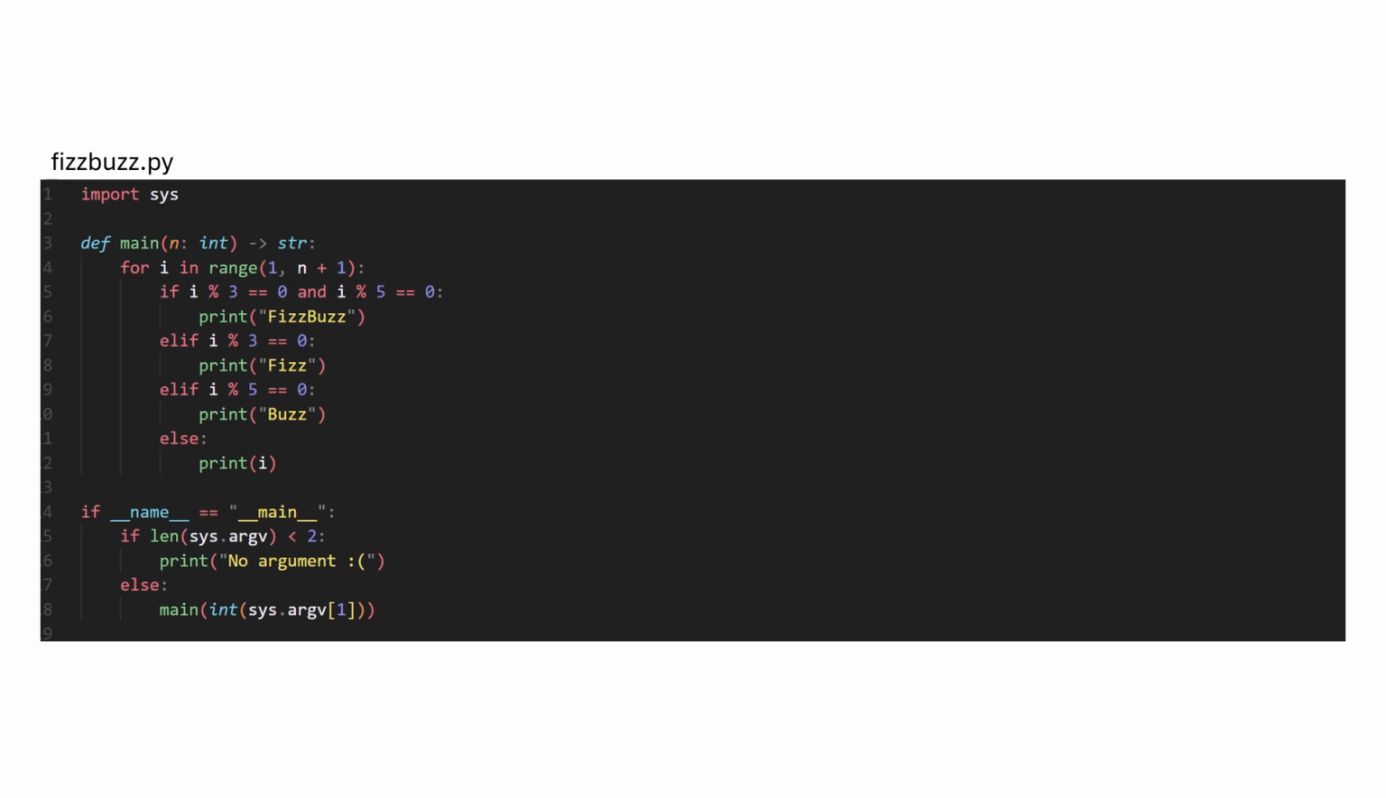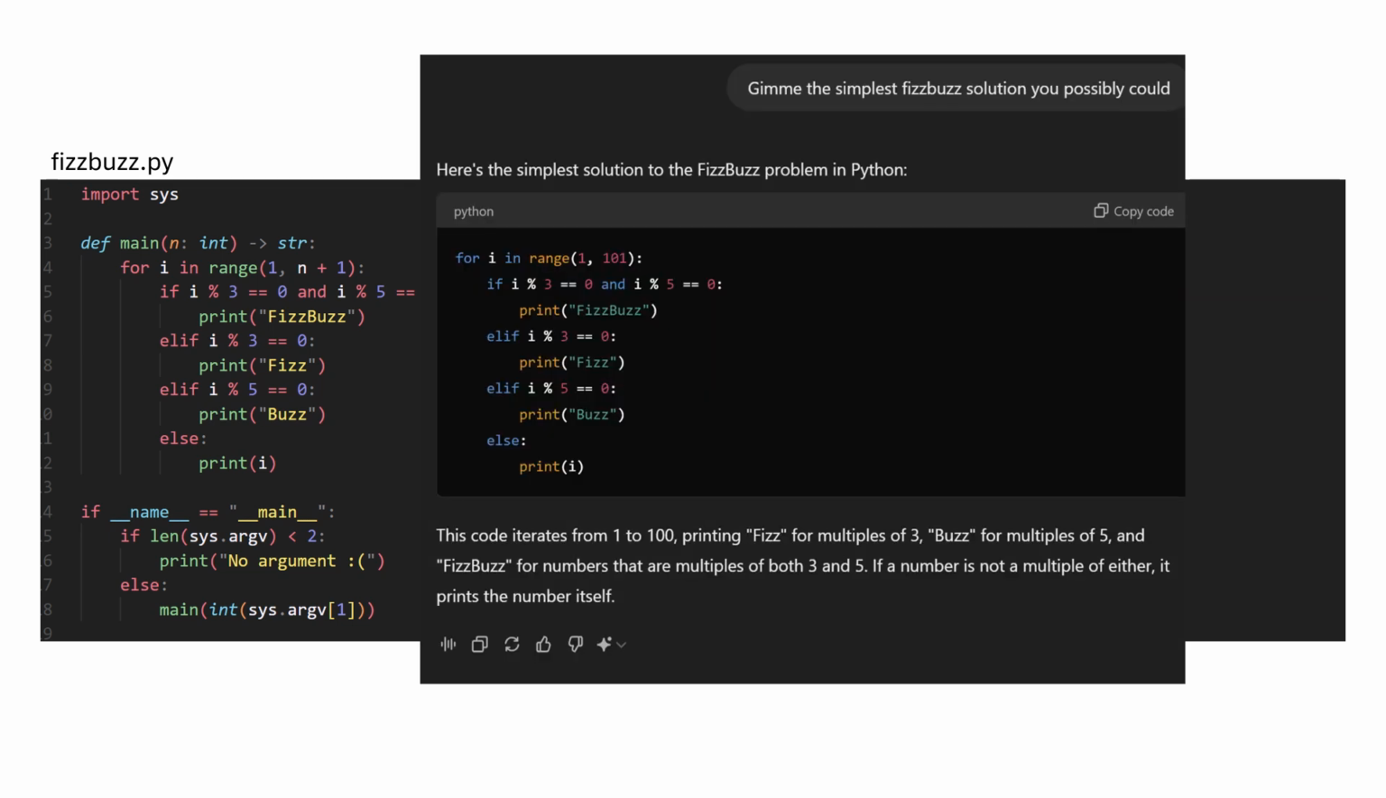Okay, so we're going through the range. We're printing the appropriate string based on the divisibility of the number. Wait a second. Is it just me, or is it possible we've seen this exact code somewhere before? Right, ChatGPT. The AI response for the simplest FizzBuzz solution I could possibly ask for beat my ingenious Pythonic one.